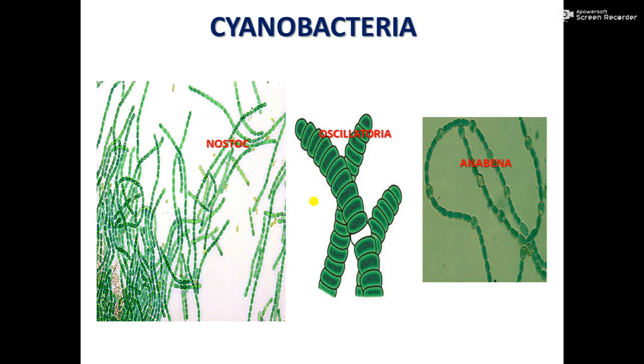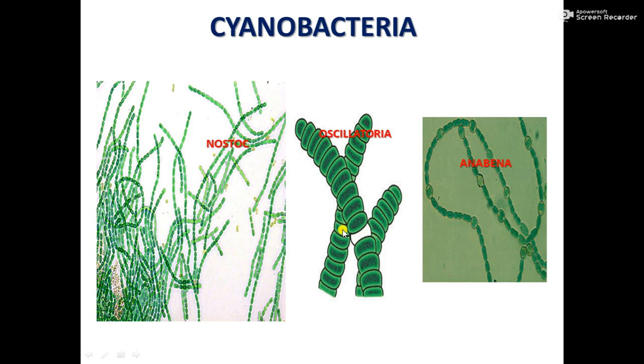Now we come to cyanobacteria. These are a few examples of cyanobacteria we have learnt. They are nitrogen fixers: nostoc, oscillatoria and anabaena. They were earlier included in the plant kingdom, but in the five kingdom classification they are in kingdom Monera. So these also have a prokaryotic cell.